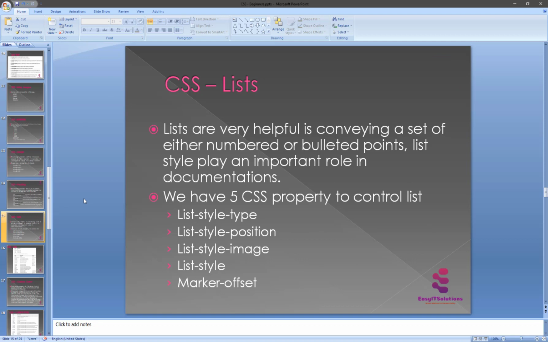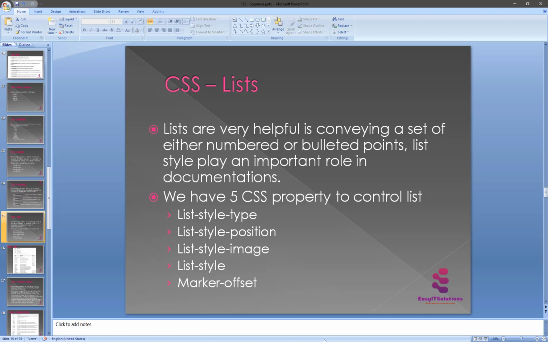And this is the list. Yeah, exactly, this is a list. And what is a list? So here also I use a list. This is the list, basically this and inside this, these are all types of list. The list is very helpful for conveying a set of either numbered or bulleted points. This chapter teaches you how to control the list type, position, and style by using CSS. It's very easy. We have 5 CSS properties to control the list: list-style-type, list-style-position, list-style-image, list-style, and marker-offset.